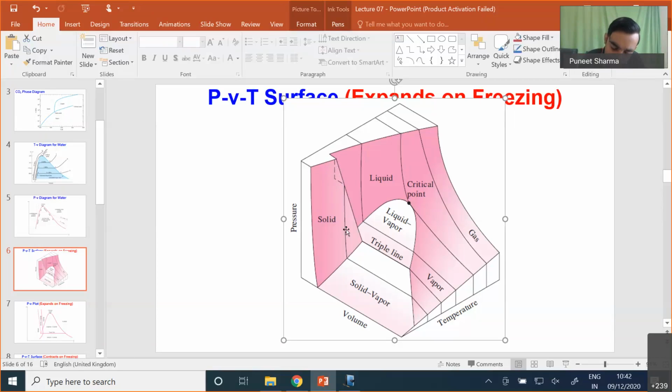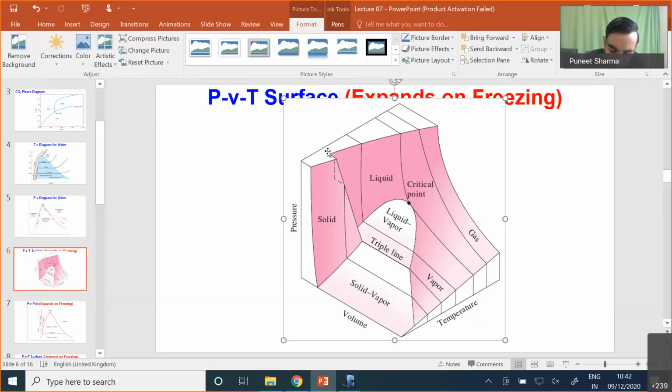Now you see that we have some solid at this particular corner, some liquid at this particular corner point. The corner towards the left side is actually our liquid state, and the corner on the right hand side, which I am showing with this pointer, is nothing but my solid. So the corner behind is our liquid and the corner in front is our solid.